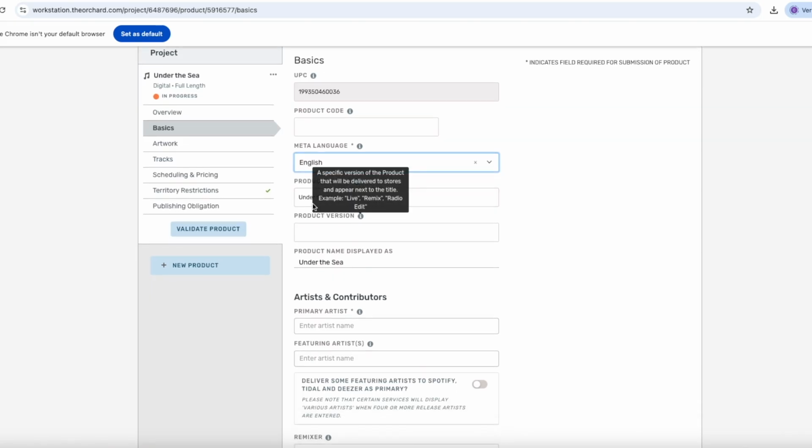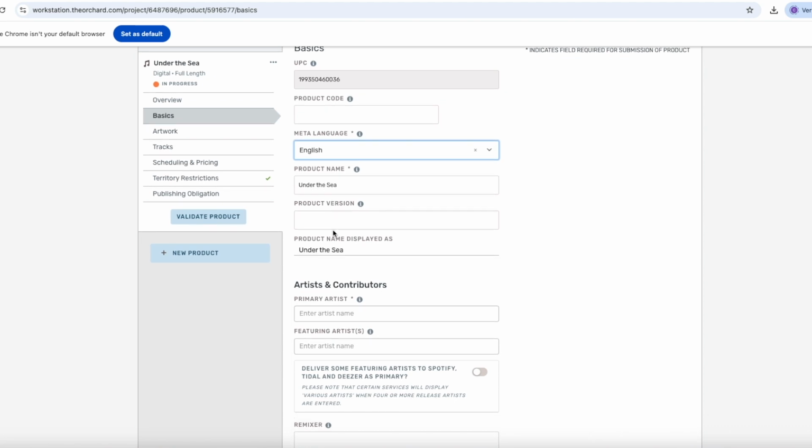And then here you can see and enter the product name, which is the name the album should have on streaming services. So in this case, it's Under the Sea. Below that, it's the product version, which should only be filled out if it's, for example, a live or acoustic version, or another version where it's important to distinguish it from others. If the song was originally only created as an acoustic version, then you don't need to enter anything in this version field here. You can read more about product versions in the product version guidelines link in the video description.